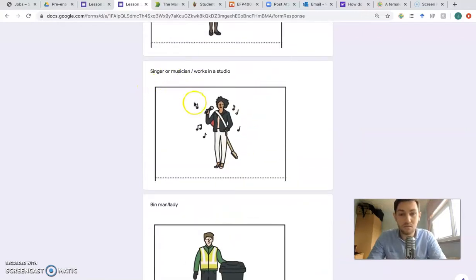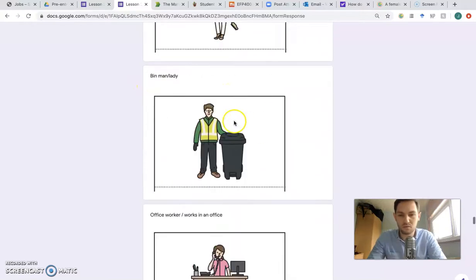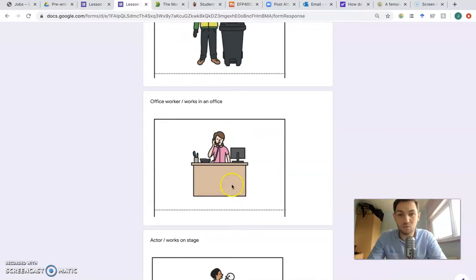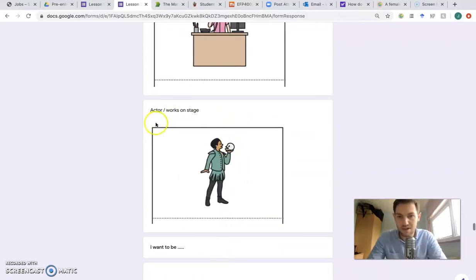A singer or musician who works in a studio. A bin man or a bin lady. An office worker who works in an office. An actor who works on stage.